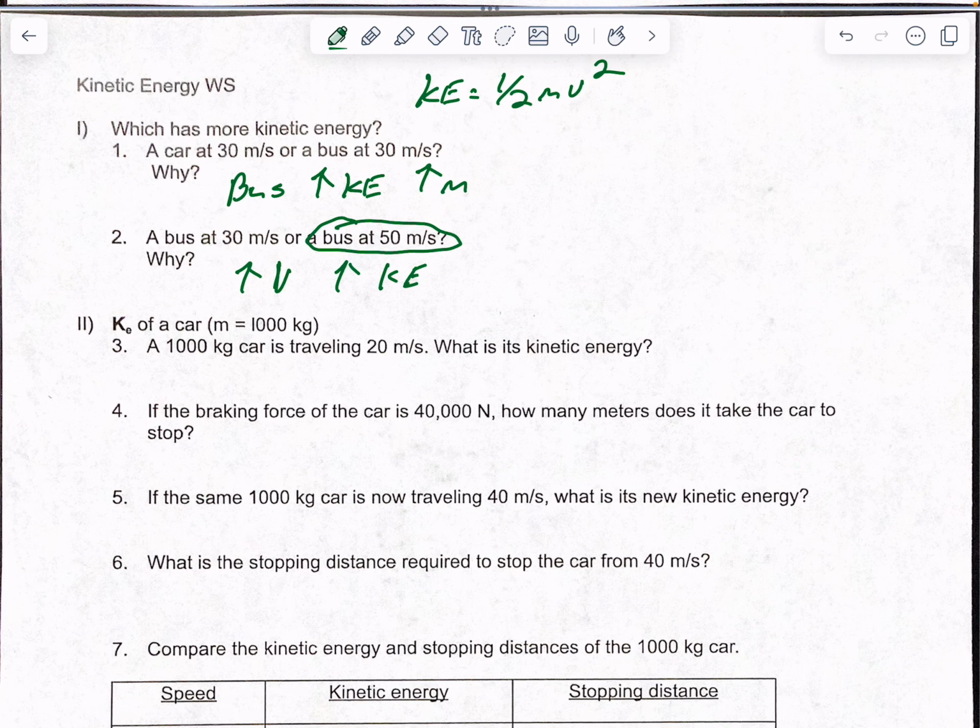Now we're looking for the kinetic energy of a car which has a mass of 1,000 kilograms. A 1,000 kilogram car is traveling at 20 meters per second. What's the kinetic energy? So KE equals 1/2, my mass is 1,000, my velocity is 20, and that is squared. That's going to come out to be 200,000 joules.